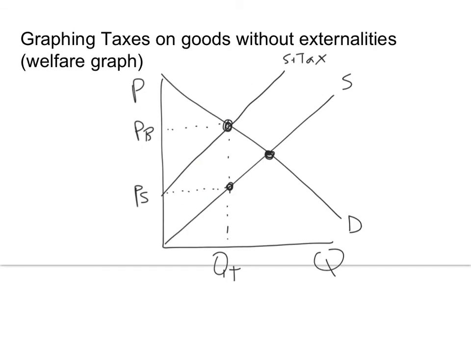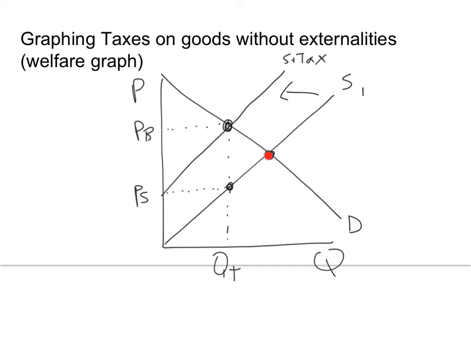Alright, so what I've done here is set up my tax graph. I used a specific tax just to make the lines a little bit easier. The two supply curves are supposed to be parallel. So I started at S1 and I shifted to the left to go to supply plus the tax, which reduces supply. So now what I've marked is the original equilibrium, which for this case we're assuming was efficient. So we're assuming no positive and negative externalities, something we'll talk about later.